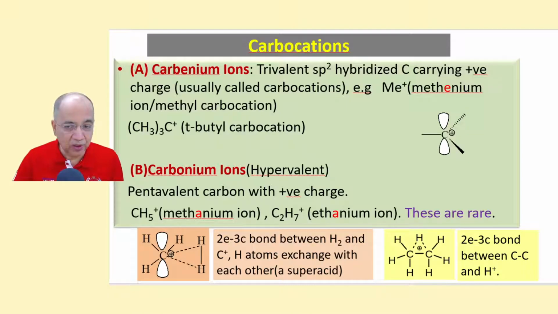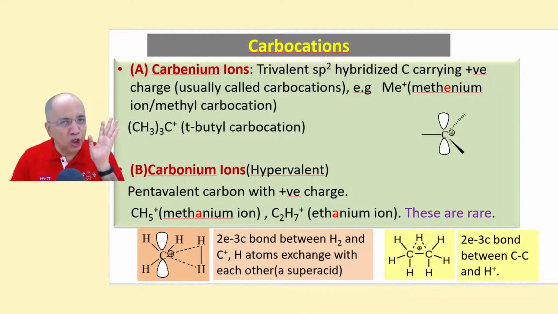So C2H6, then H plus. This is C2H7 plus, right? So this is a 2 electron 3 centered bond between the carbon and this hydrogen having a positive charge. So this is C2H7 plus, ethanium. We will not discuss these at any time later. We will be focusing only on carbenium ions, which we shall call carbocations.